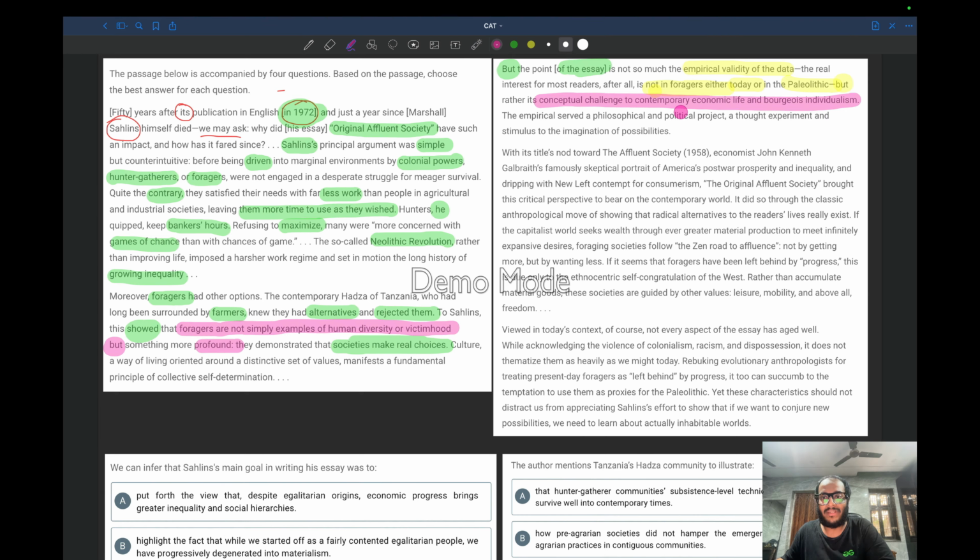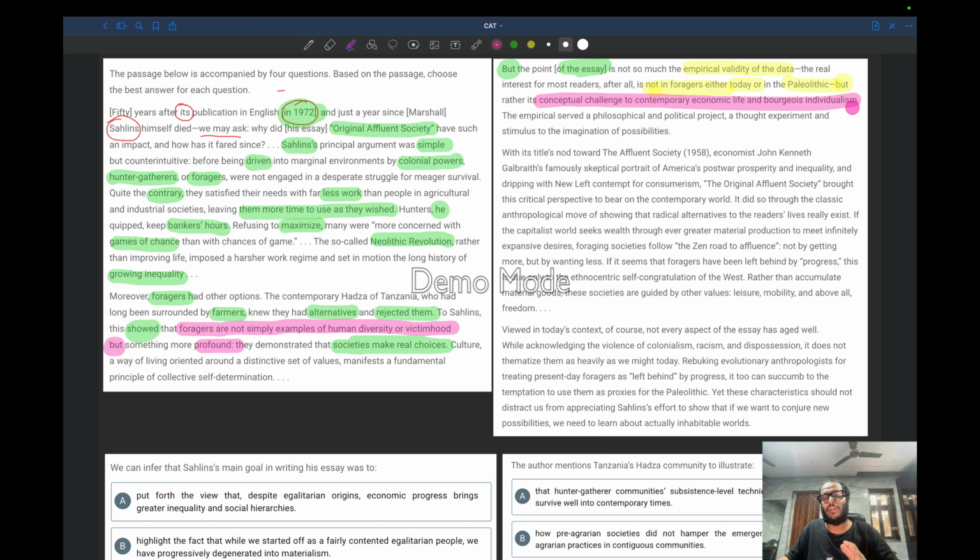It is clearly mentioned, a conceptual challenge to contemporary economic life. Economic life means money: if you don't work, how will you earn money? If you don't earn money, how will you get food, and feed your children with food bought with that money? As a reader, I'm more interested in that.